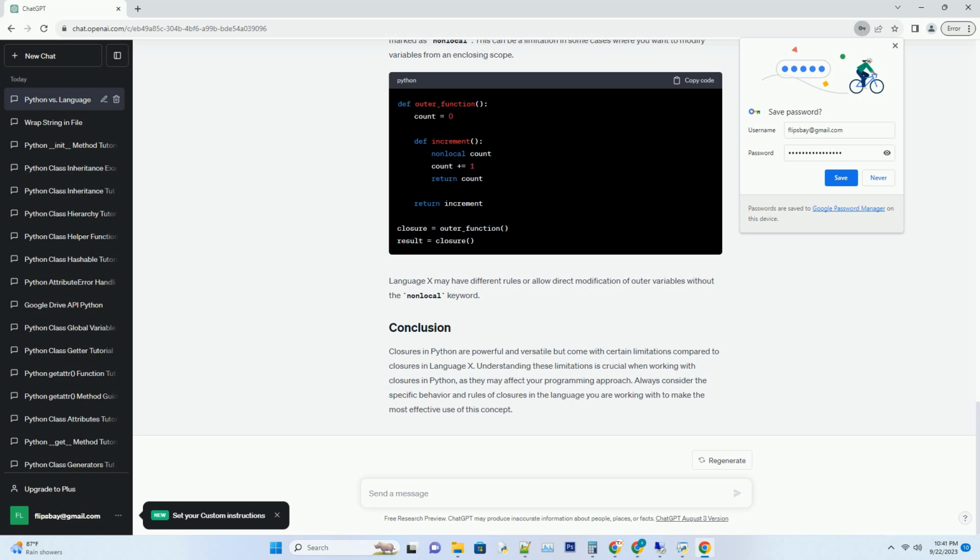In Python, closures can capture and reference variables from the outer scope, but these variables must be immutable, unchangeable. This means that if you attempt to modify a captured variable from within a closure, you will encounter an error. In language X, closures may have more flexibility with mutable variables, allowing you to modify them directly.